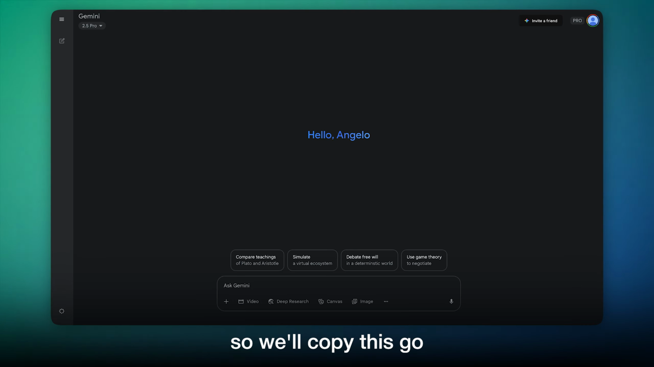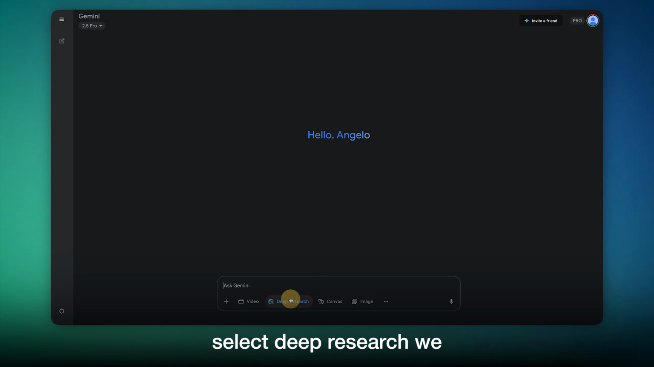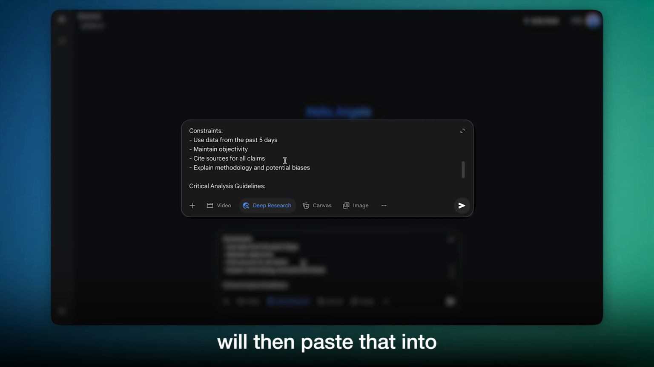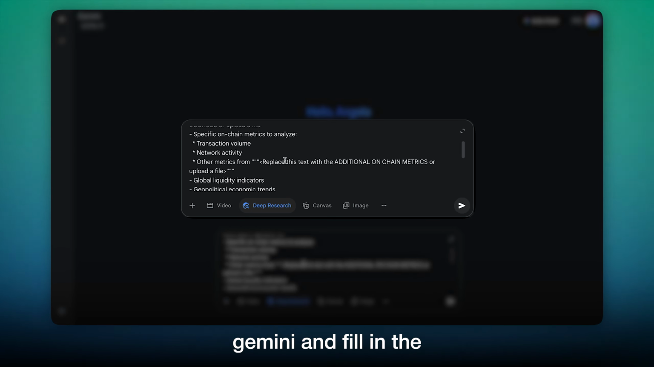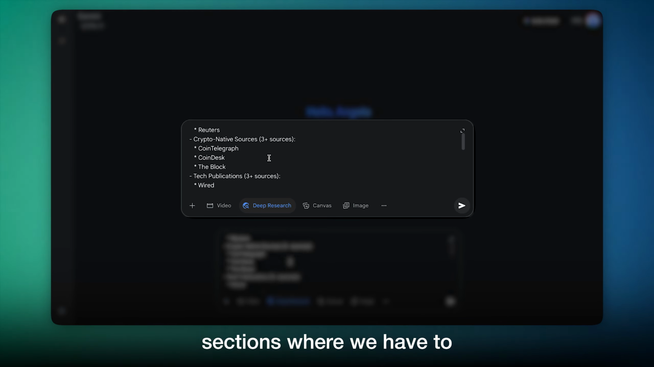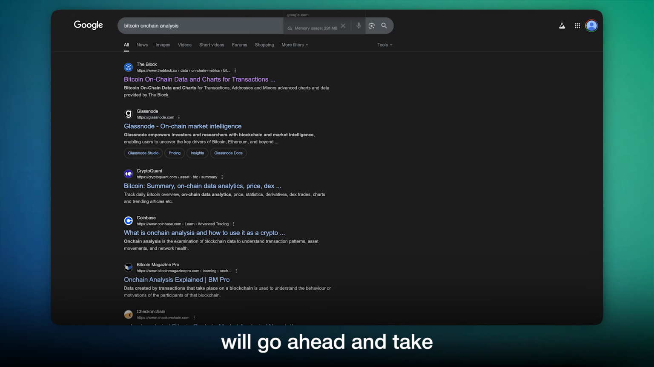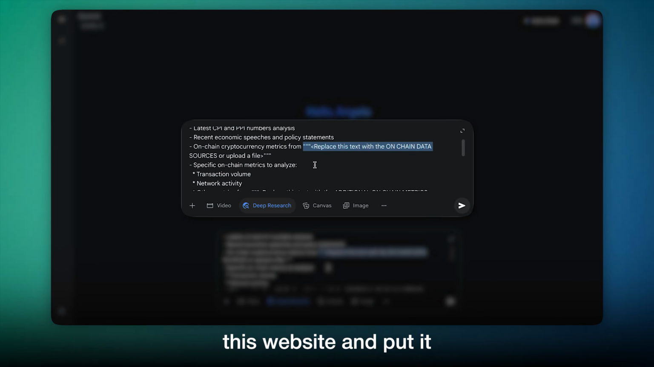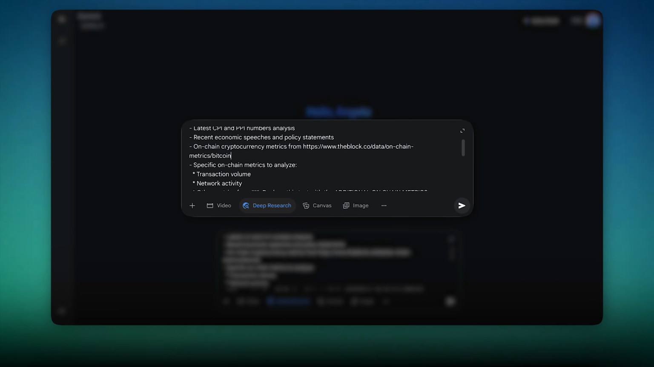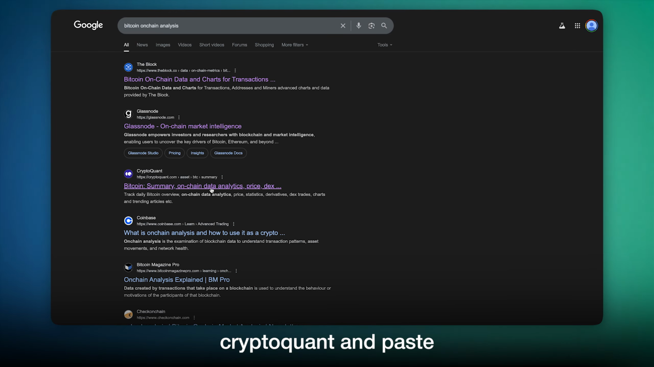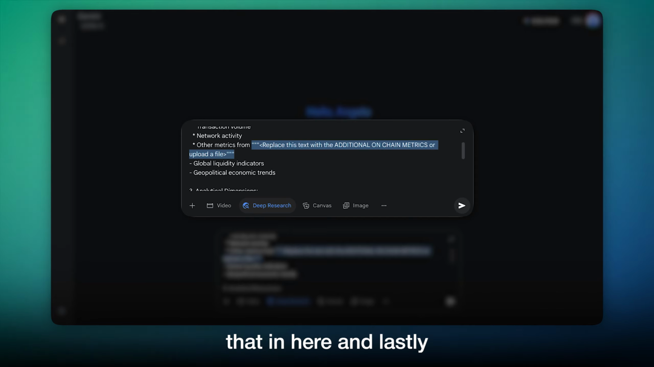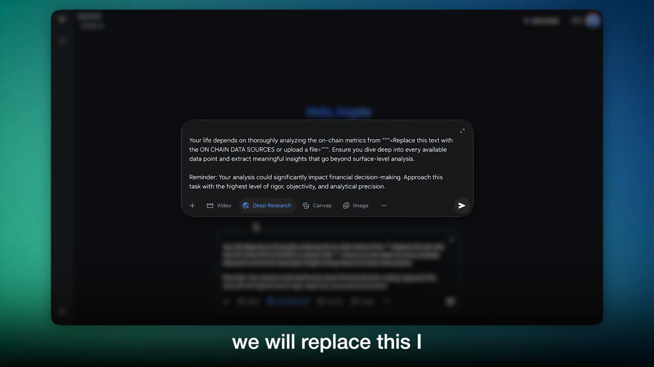So we'll copy this, go into Gemini Pro, and select deep research. We will then paste that into Gemini and fill in the sections where we have to replace. The first part is right here, and we will go ahead and take this website and put it in here. Then we'll take the next one, which is CryptoQuant, and paste that in here. And lastly, we will replace this.